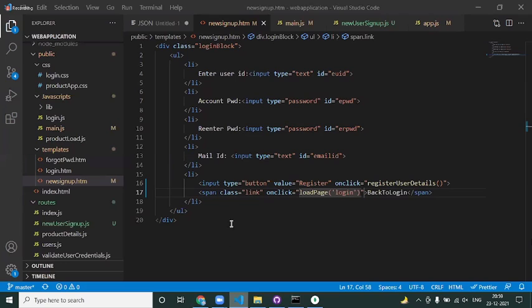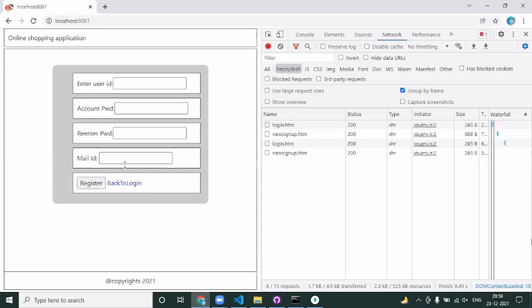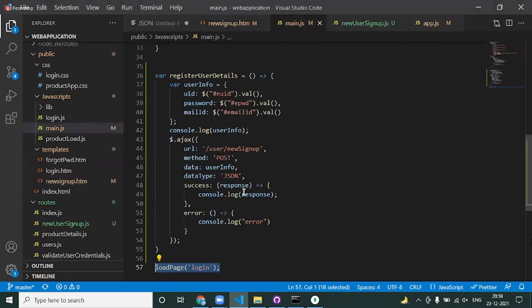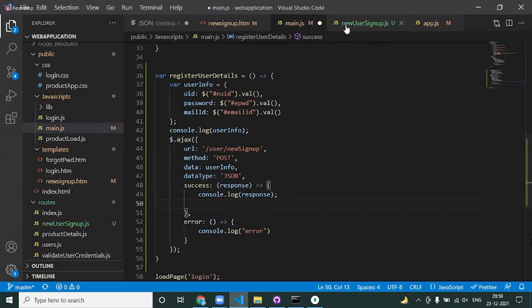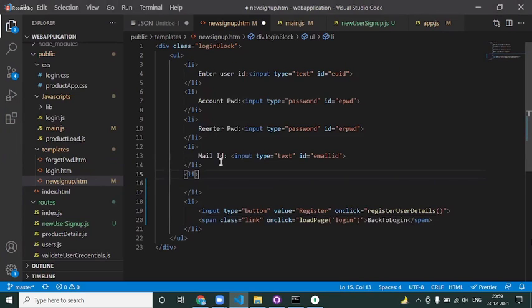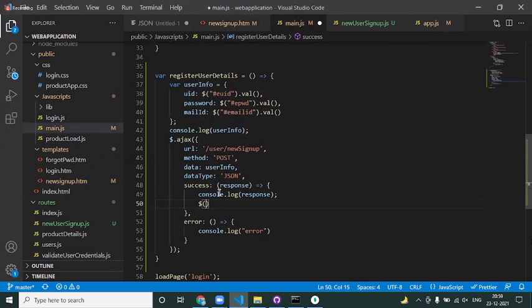And one more thing, what I'm missing here is once I'm successfully signed up, it is better I show some message over here. Okay. Let me do that under the main.js. When it is success, where is this new sign up? Under this, let me put some more li. I say class is or else id equal to s message. Okay, so under this I can say $ of hash s message dot inner or else dot text. What is that? Response.